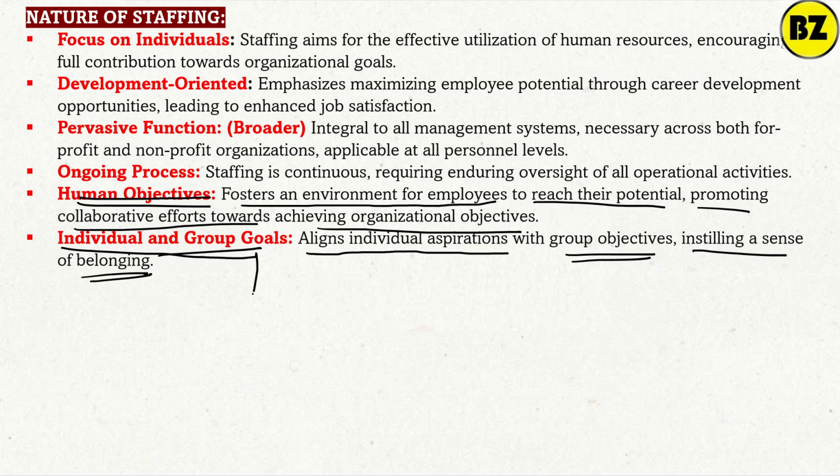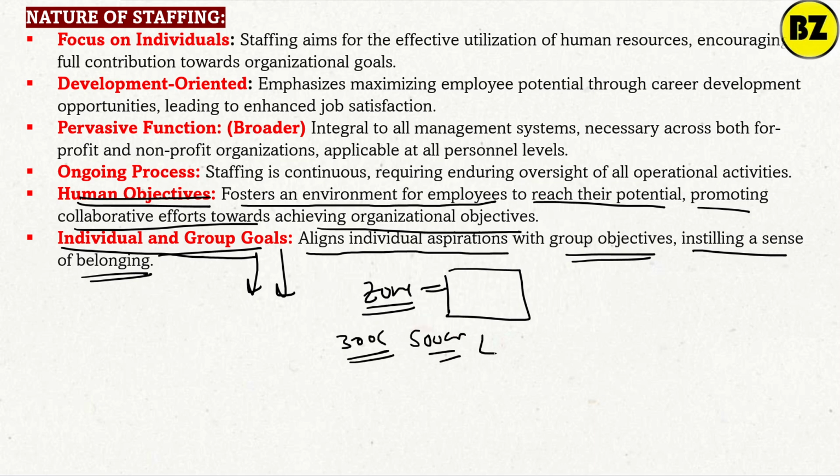For example, say we refer to the group goal. There is a zone of the bank, and that zone has, for example, 300 crores of deposit, and they have lent 500 crores of loans. So what is the particular aim of that zone? To increase the deposit, because they have a shortfall, right?